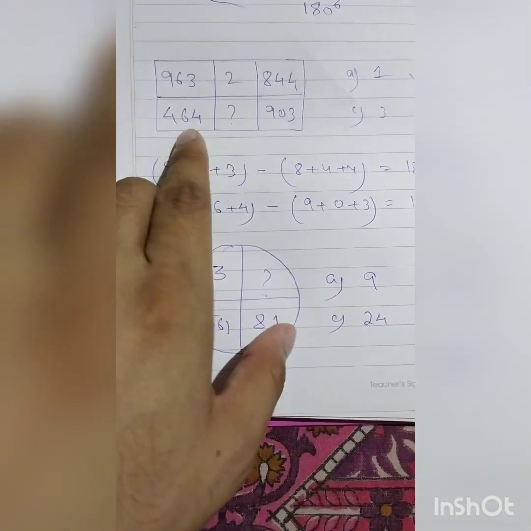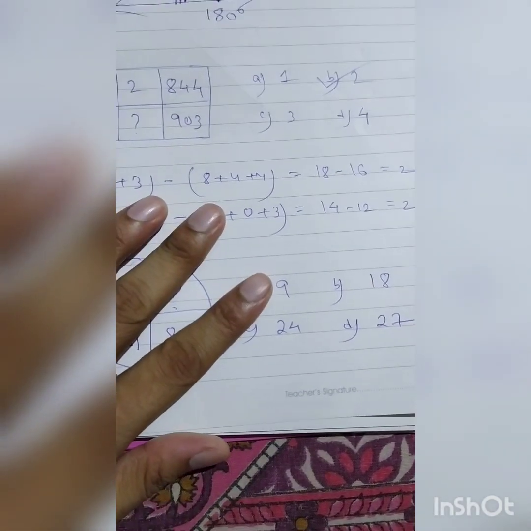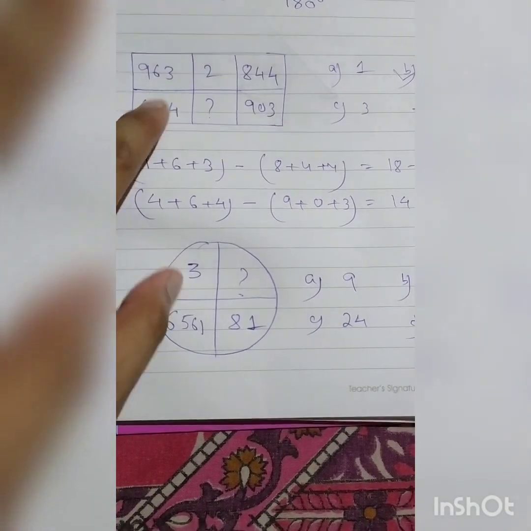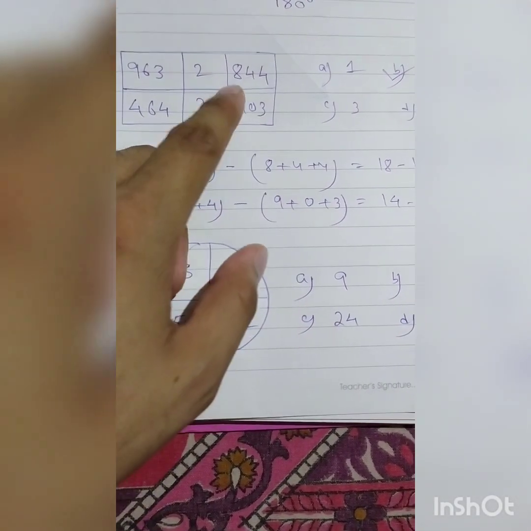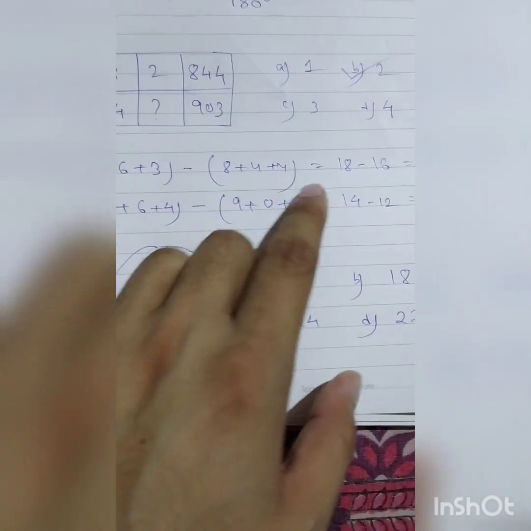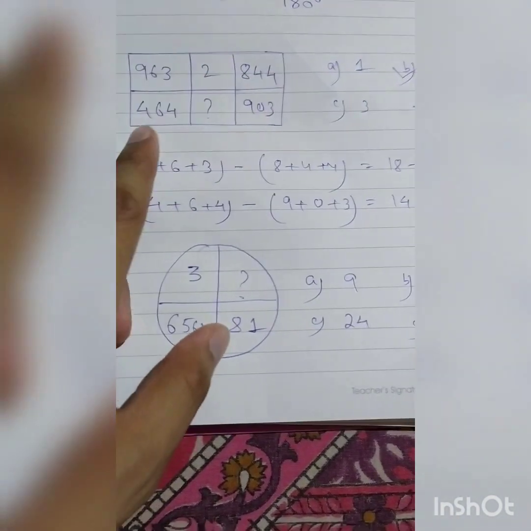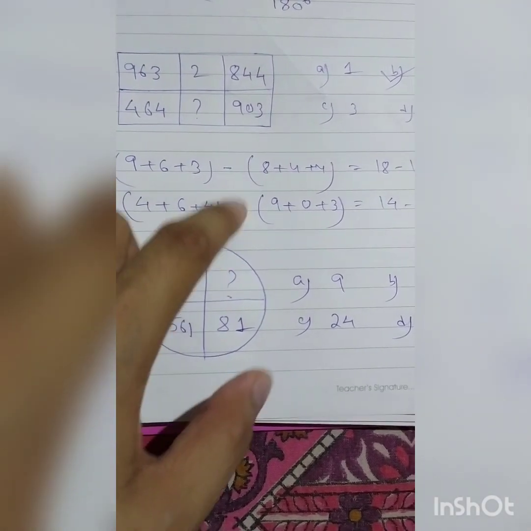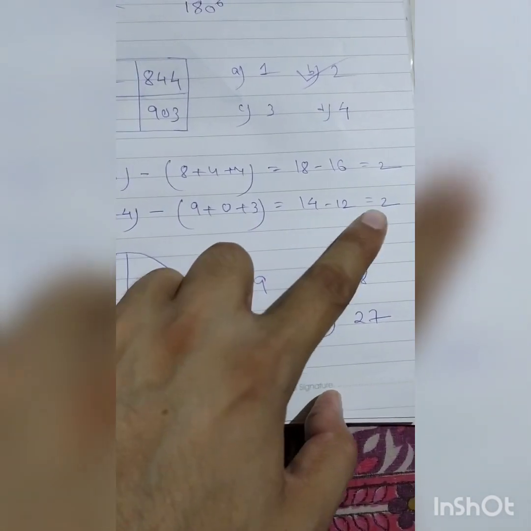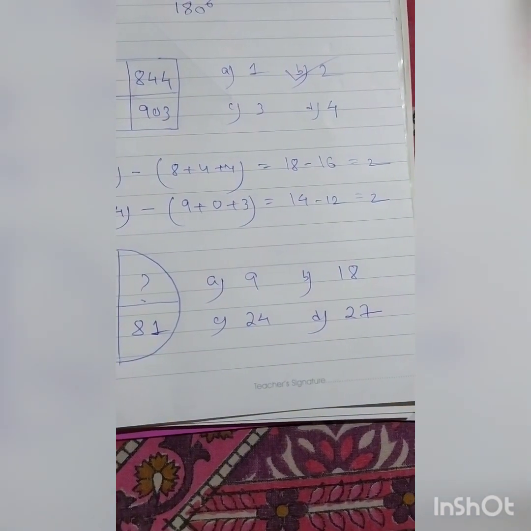963 to 844, 464 to question mark 903, where the options are 1, 2, 3, 4. Now how does it come? Many of you are facing problems with this one. The technique is this: for 963 you add 9 plus 6 plus 3, and for 844 you add 8 plus 4 plus 4, then subtract. So it will be 18 minus 16, which is 2. In the same way, here 4 plus 6 plus 4 minus 9 plus 0 plus 3, so 14 minus 12, your answer will be 2. So this is one problem.